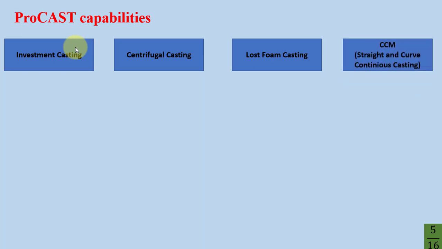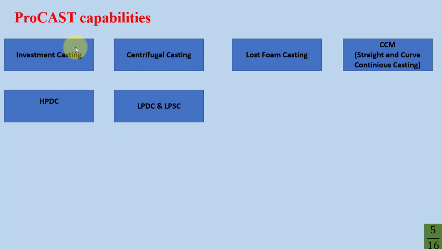ProCAST capabilities: investment casting like polycrystal and single crystal, centrifugal casting, lost foam casting, CCM like straight and curved continuous casting, HPDC or high pressure die casting, LPDC and LPSC. LPDC means low pressure die casting and LPSC low pressure sand casting.